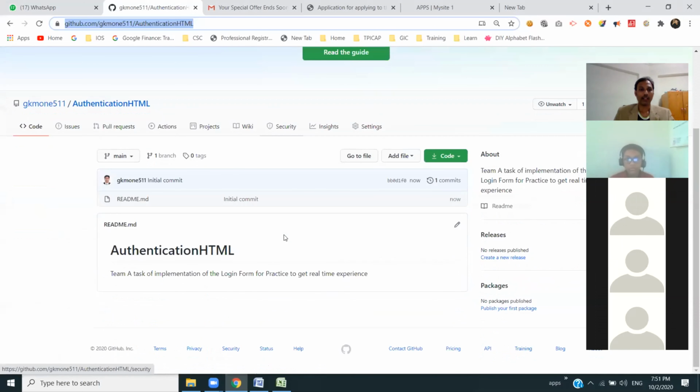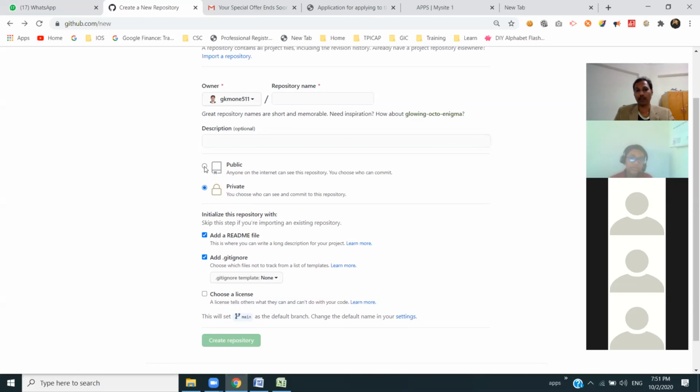Very good. Now you see, this is one text box. This is one description text box. And these two are radio buttons. You can select only one, private or public. Only one we can select here. And this is one real use case. When you log into GitHub to create a repository, you can see a form.